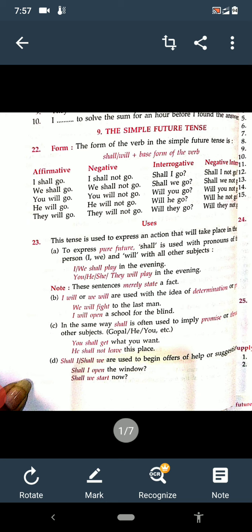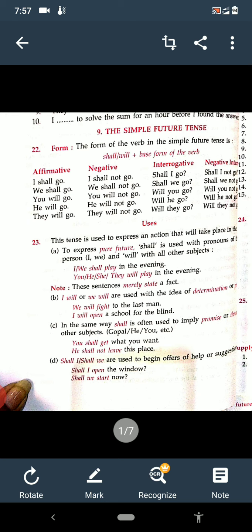In general, we have to use shall with I and we. But if any determination or promise is there, then we will use will with I and we, and if any promise or threat is there, then shall with he and you, means Gopal, he, she, etc. The reverse will be there.